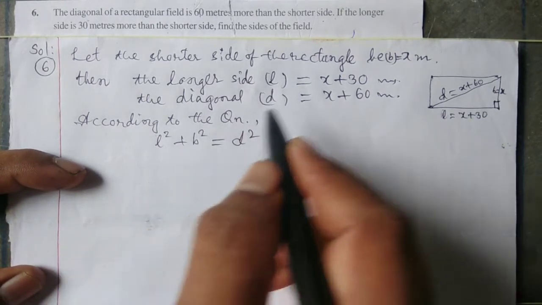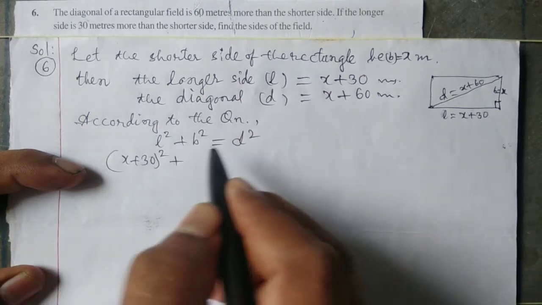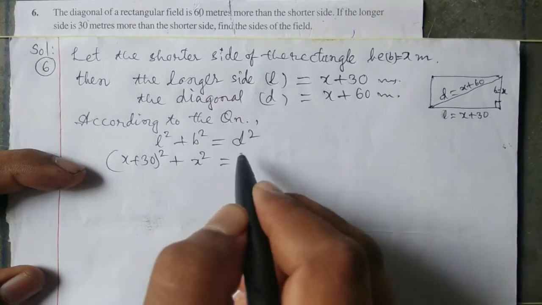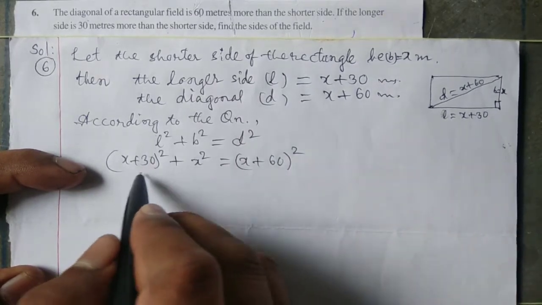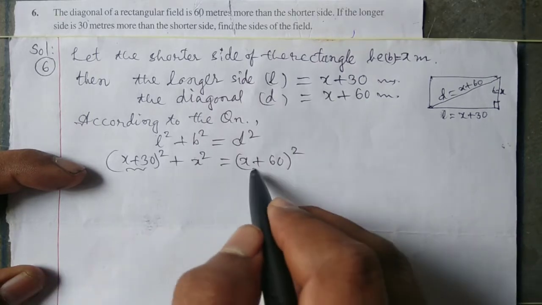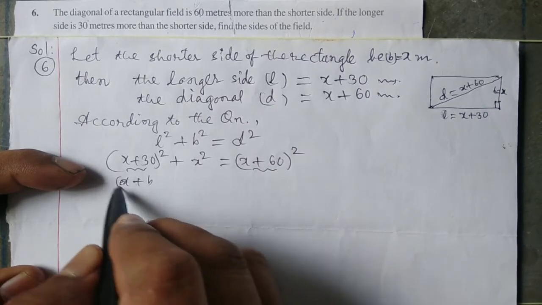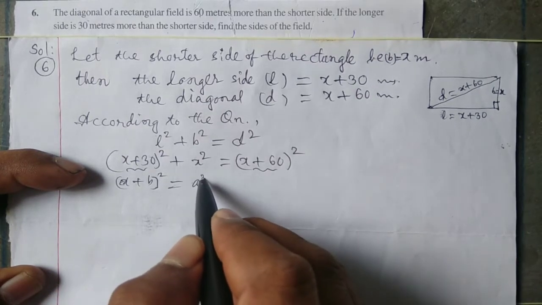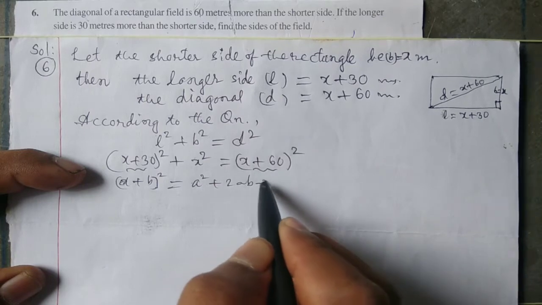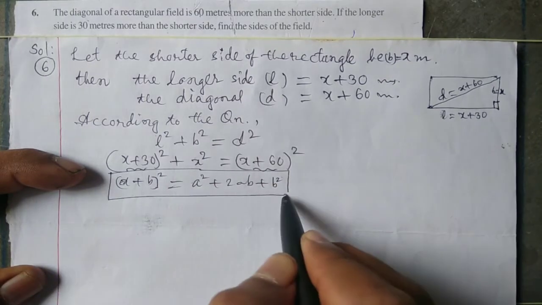So L square means x plus 30 whole square, B is x square, D is x plus 60 whole square. So this and this are in the form of a plus b whole square.